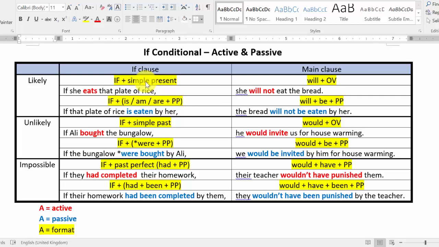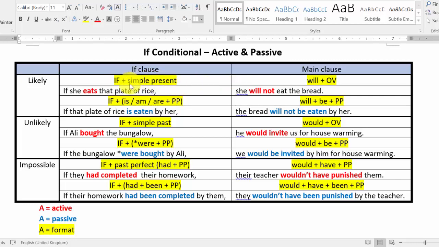For if conditional likely, our format is simple present tense, will original verb. If there is simple present tense in the sentence, then the other part should be will original verb. And if will original verb is given in the sentence, then the other part should be simple present tense. As simple as that.